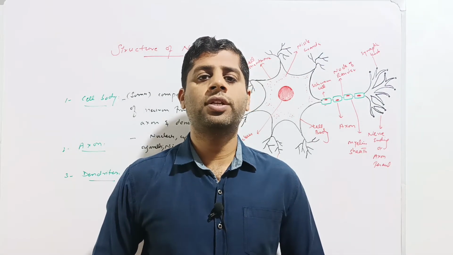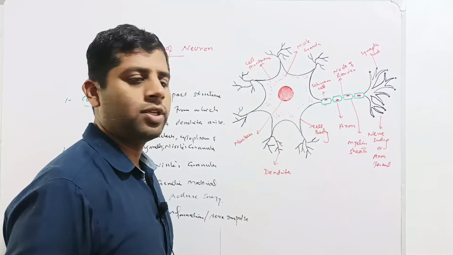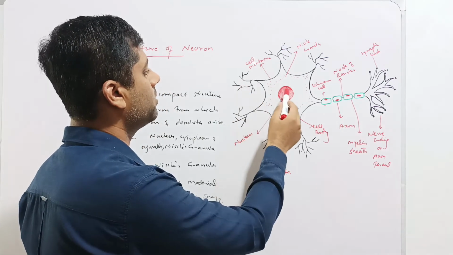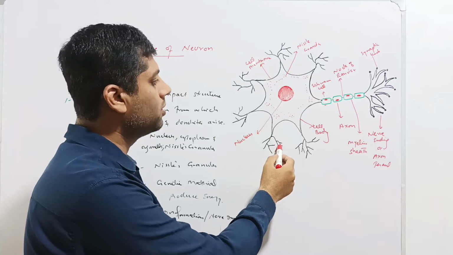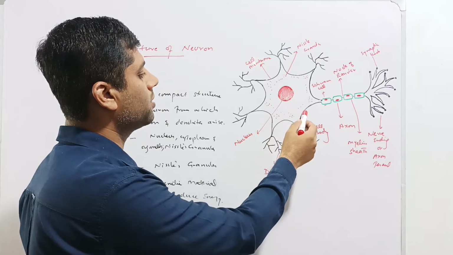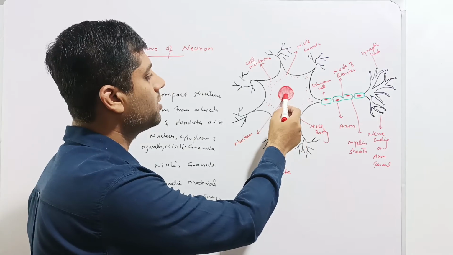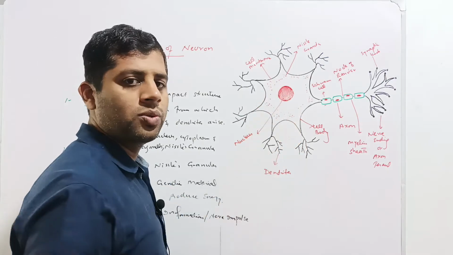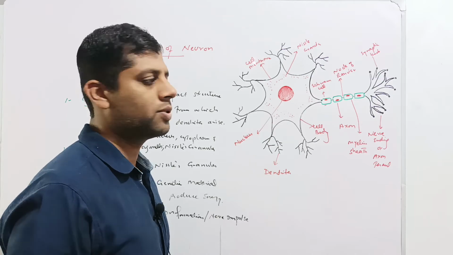A typical neuron has three parts: the cell body, dendrites and axon. As we can see in this labeled diagram, the neuron is composed of three parts, the dendrites, cell body and axon. These are the dendrites of the neuron and this is the cell body. The cell body is covered by a cell membrane in which there is cytoplasm, the nucleus and Nissl granules. Nissl granules are composed of Golgi body, rough endoplasmic reticulum and ribosomes.